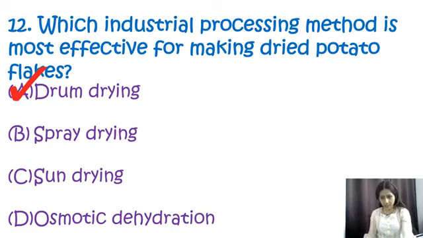Additionally, over here I can say one more thing, that it can handle a large scale production efficiently, whereas sun drying cannot be handled at a large scale, whereas drum drying can be handled at a large scale. That's why it's used at an industrial level for producing the dried potato flakes. Over here my correct option will be A, that is drum drying method.